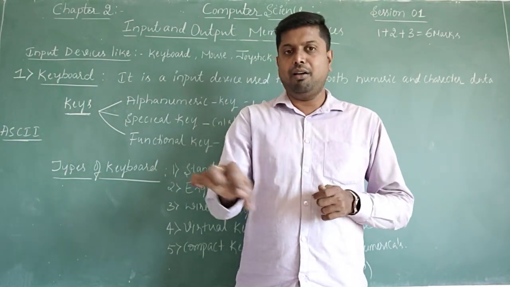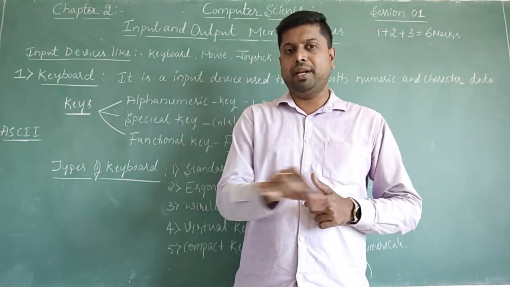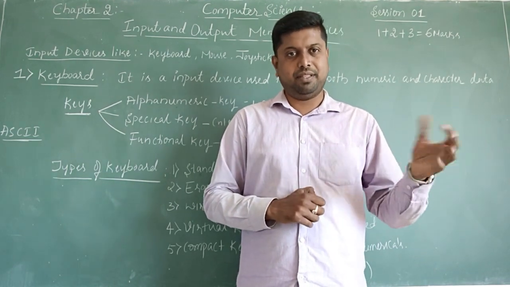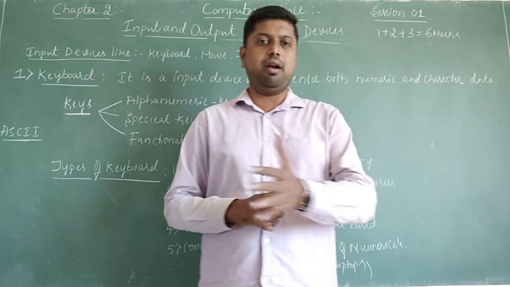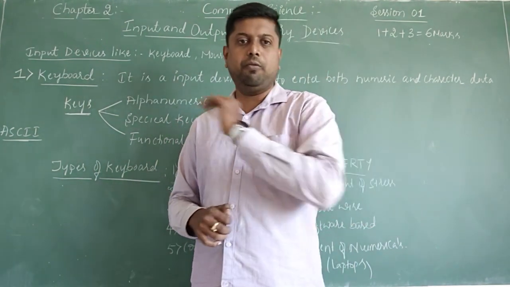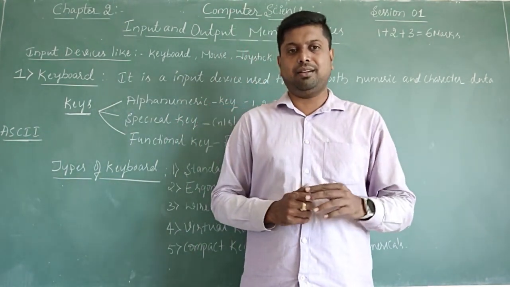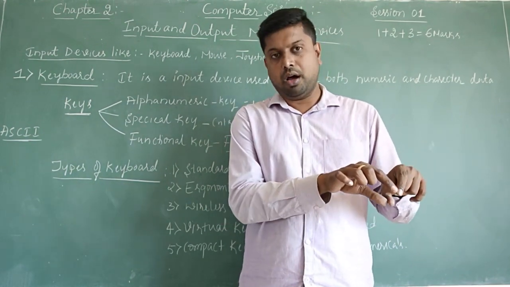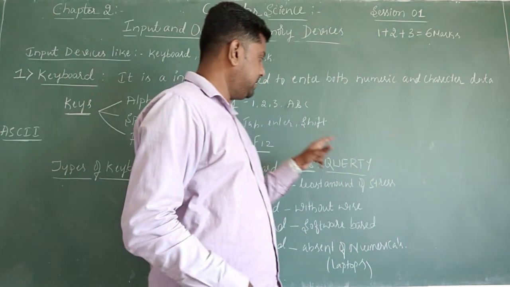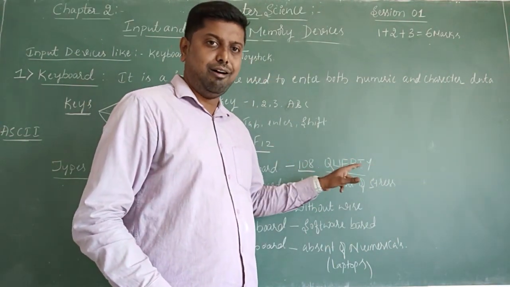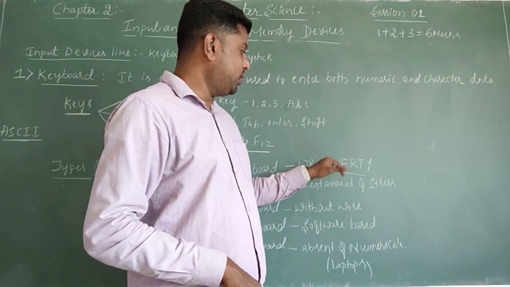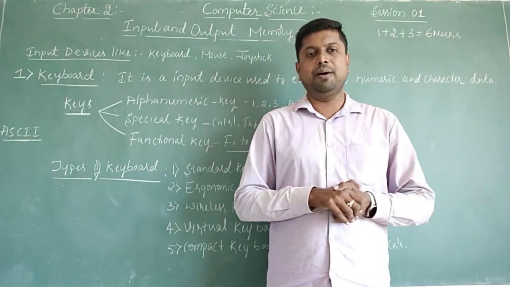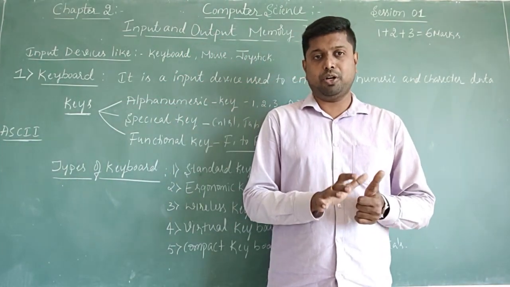There, the alphabet rows you will get in the form of QWERTY. For the first row, Q, W, E, R, T, Y. A minimum of 6 alphabets form the row in this sequence only. That's why QWERTY will be the format of that particular keyboard.